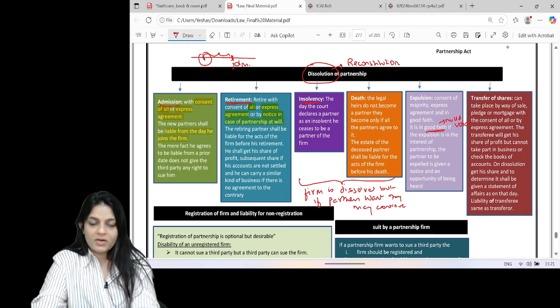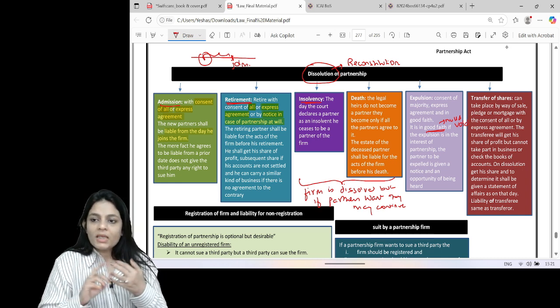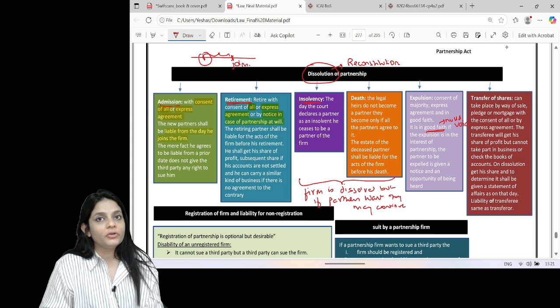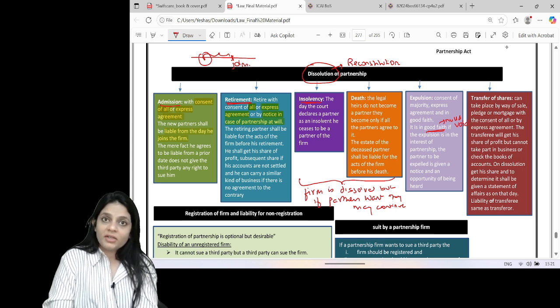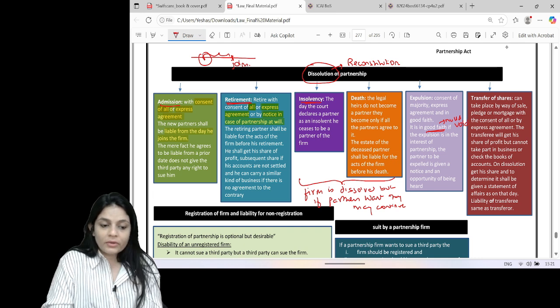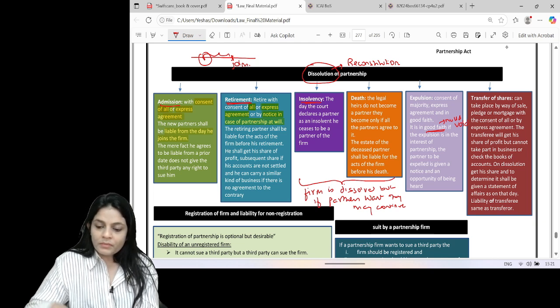What is good faith? First, it is in the interest of the partnership that the partner is being expelled. He's served with a notice that we are going to expel him and he's given an opportunity of being heard. Only after that, if we expel him, the expulsion is valid. When a partner is expelled, he will have the same rights as in the case of retirement.